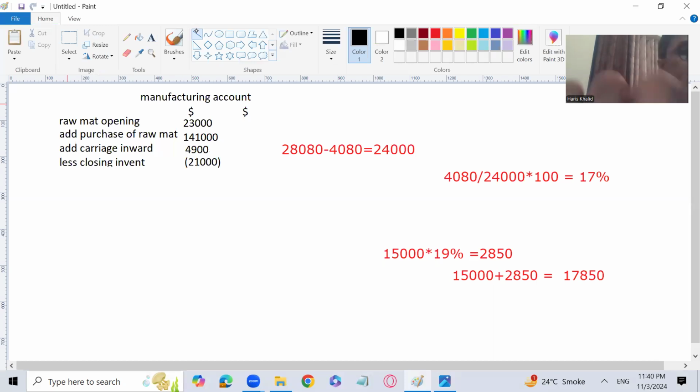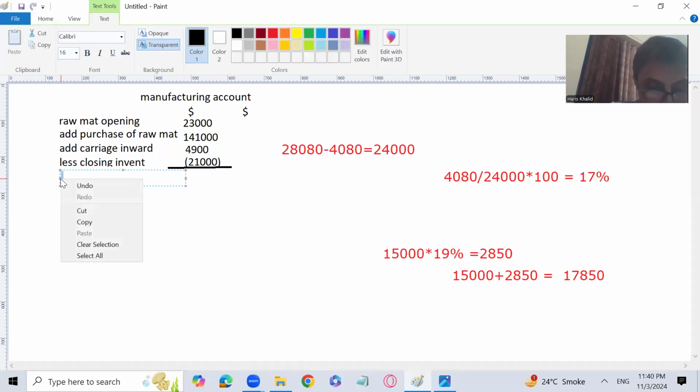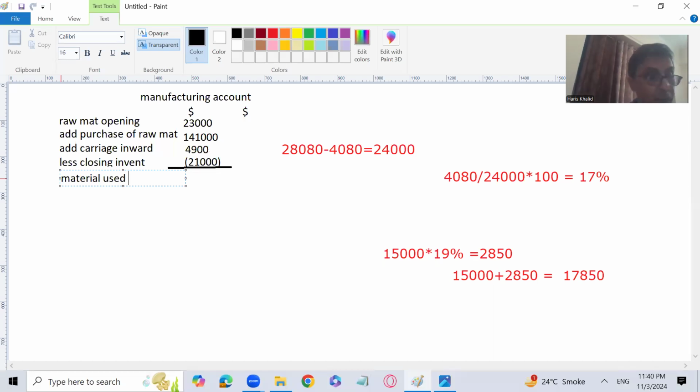Now let's calculate it. You can calculate it with me also, right? Any error committed by me is supposed to be handled, excuse me for that. So that is going to be the material used or material put in process, as discussed previously, in raw material in manufacturing account. So let's calculate it.